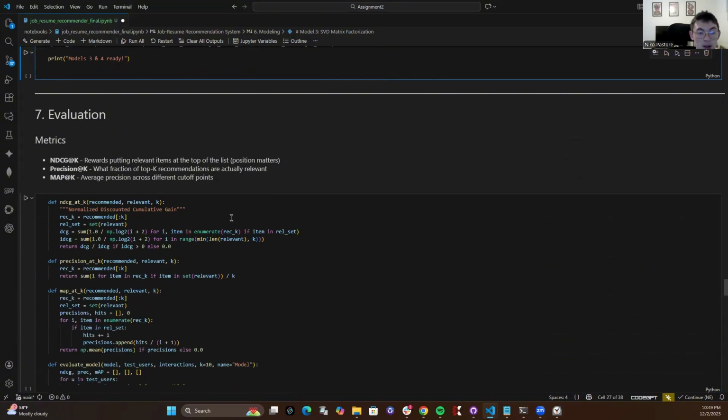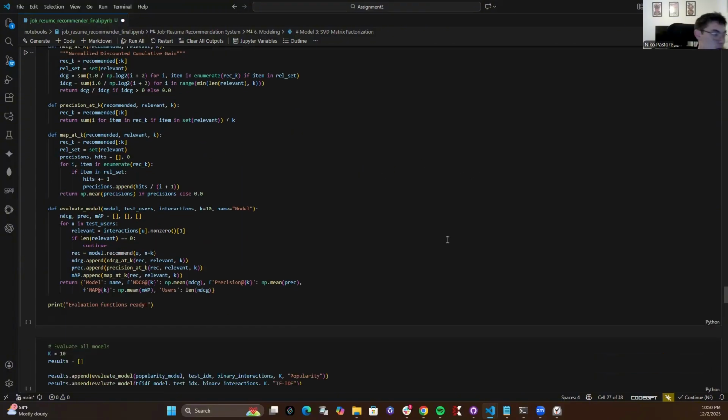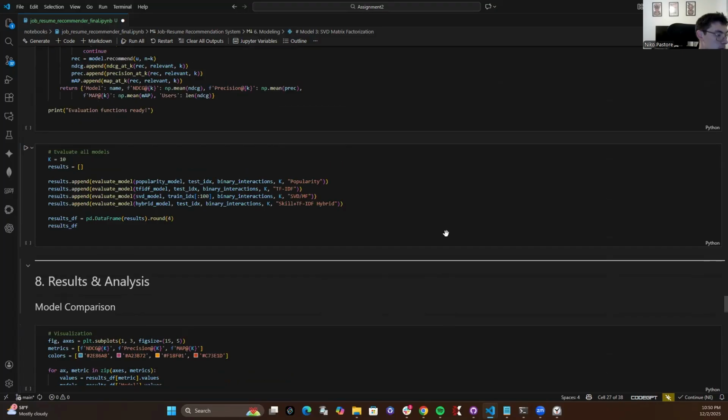And then finally, the evaluation loop. I implemented a user-centric split here. I didn't just split random rows, I held out entire users. So this code block calculates the NDCG, precision, and MAP scores that populated the bar charts in slide 10. Running this cell produces the final output.